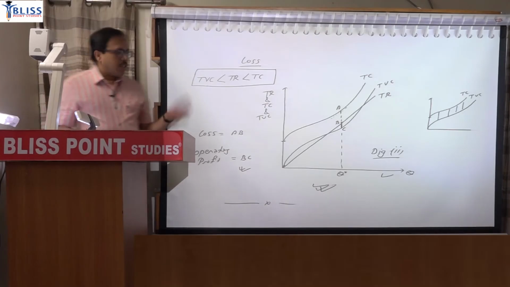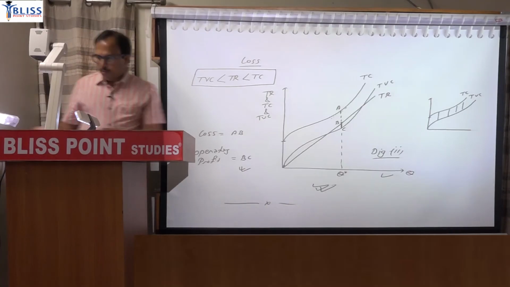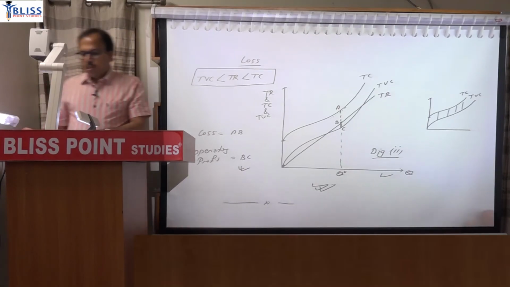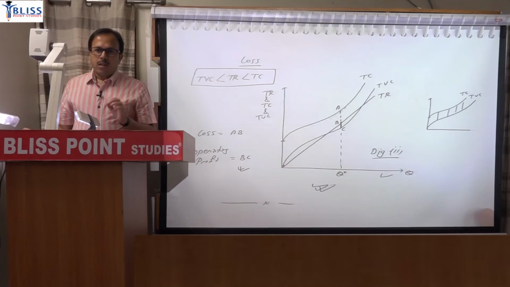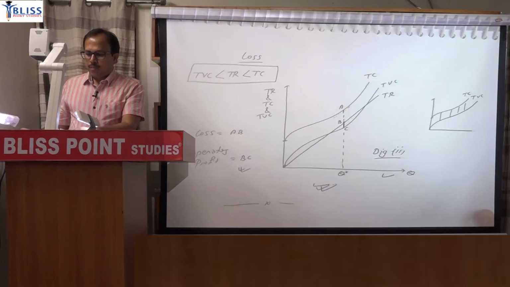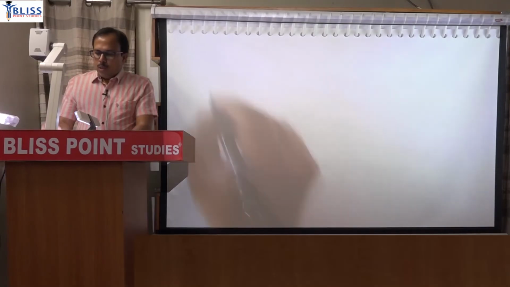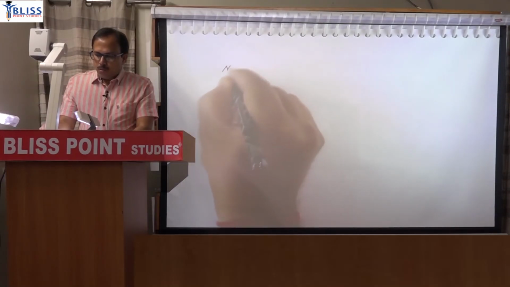After this, next paragraph, and third situation. In the short run, a competitive firm may earn only normal profit when total revenue is equal to total cost.